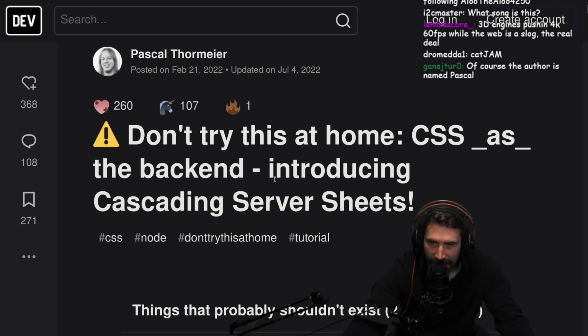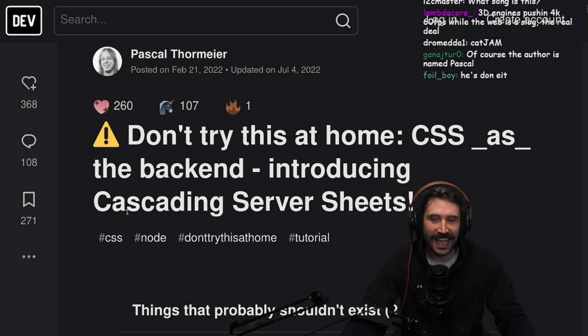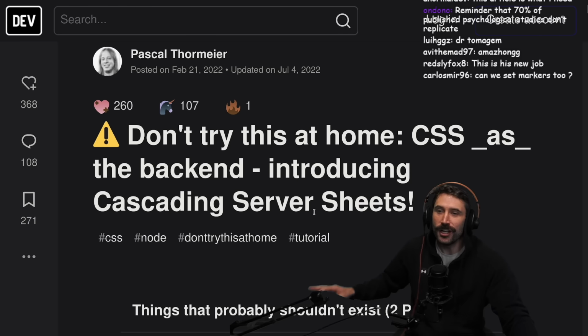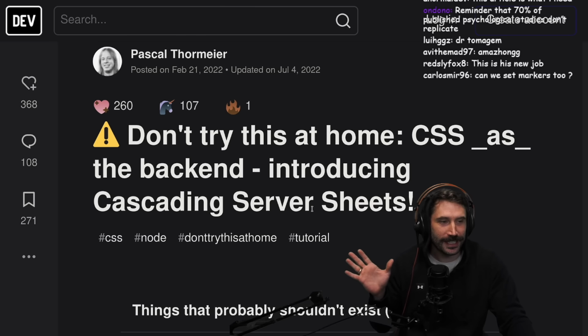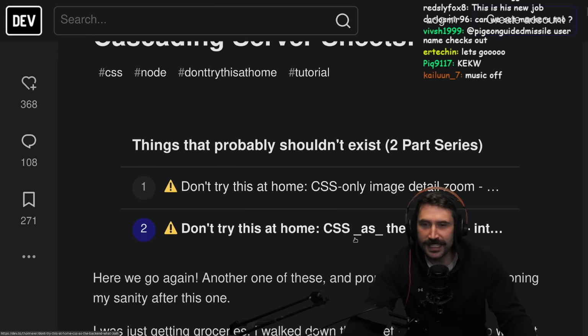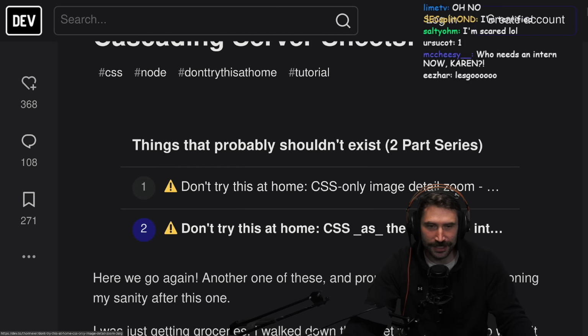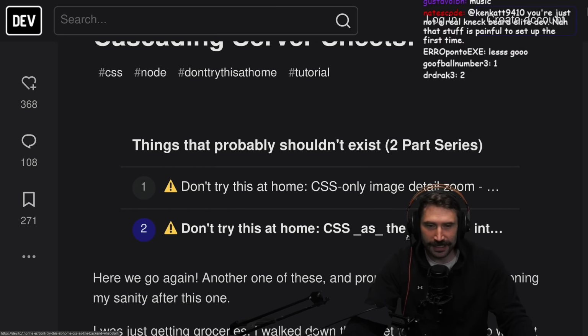CSS as a backend. Introducing cascading server sheets. Who here's excited? Who here immediately got a ton of anxiety and is very excited about this? Things that probably shouldn't exist. Two-part series. Don't try this at home. CSS-only image detail zoom. Okay, and CSS as a backend.